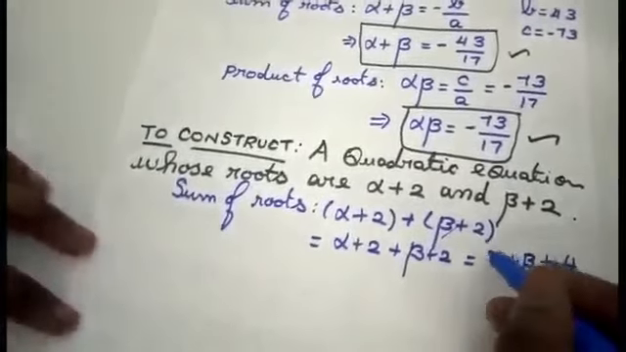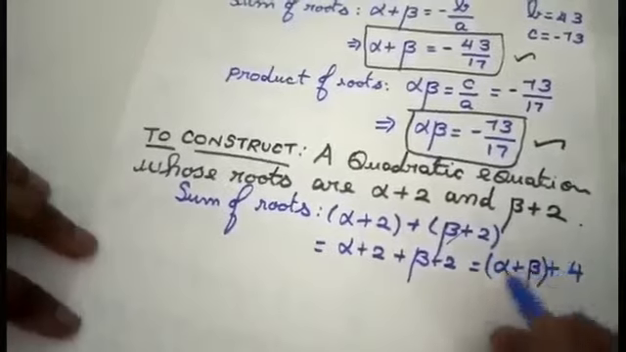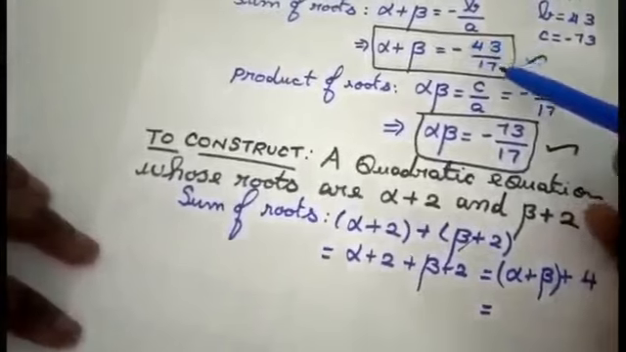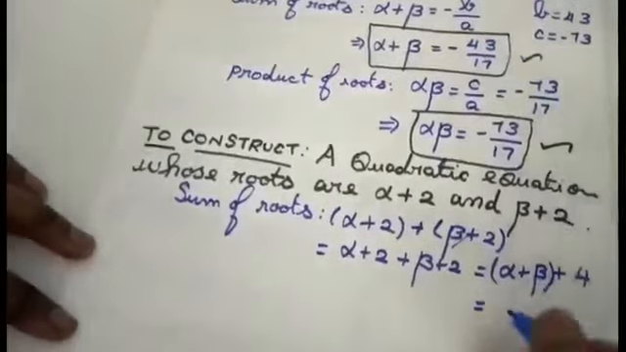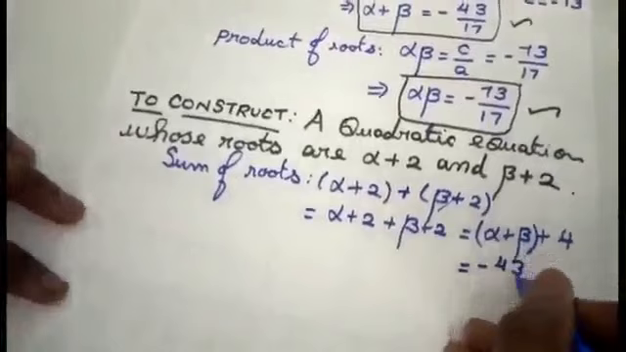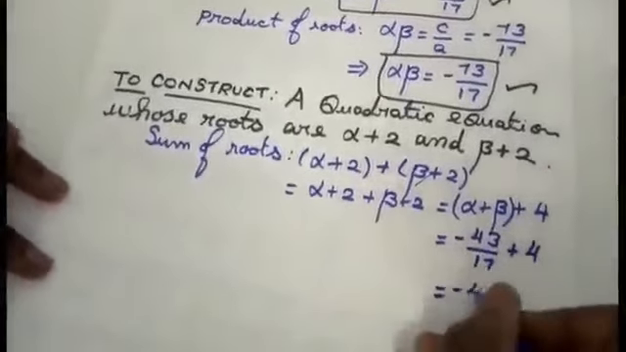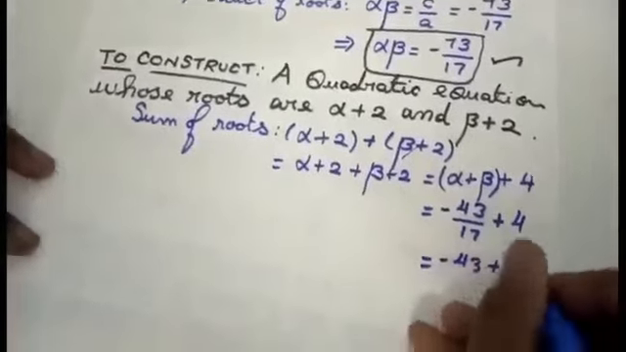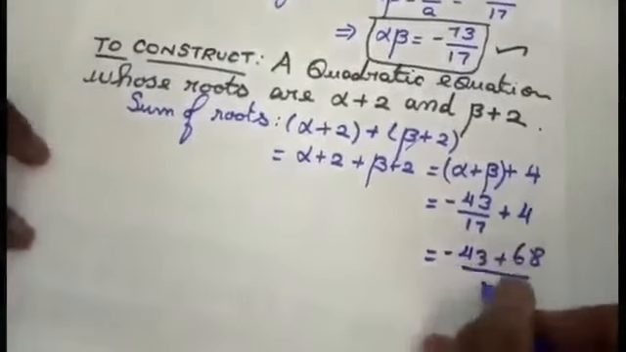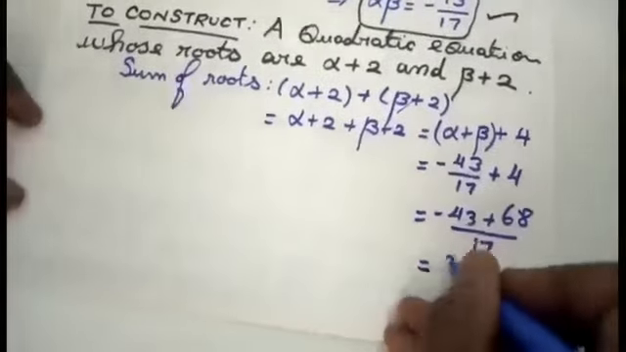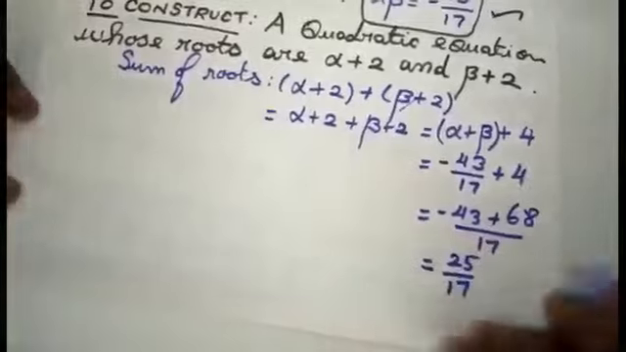Now just look here. What is the value of alpha plus beta that we found? Alpha plus beta is nothing but minus 43 by 17. I am going to apply this value here, that is minus 43 by 17 plus 4. Just simplify the value: minus 43 plus 68 divided by 17, you will get the answer as 25 by 17, students.